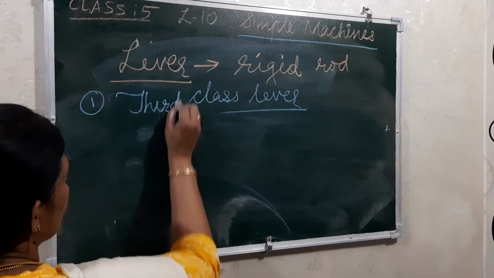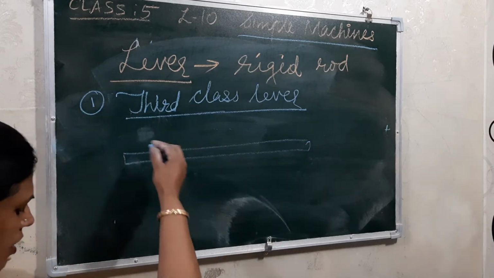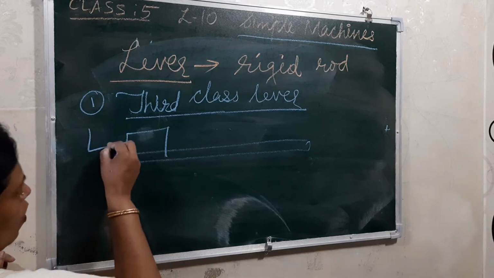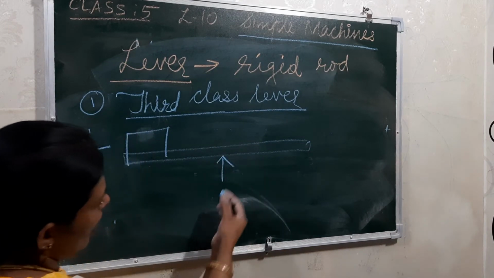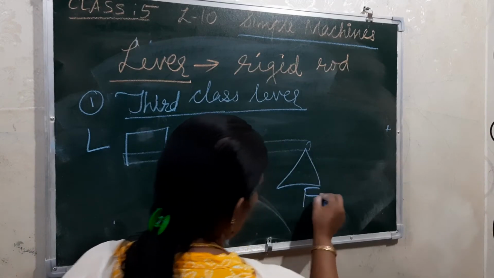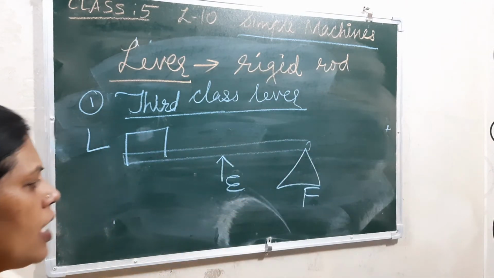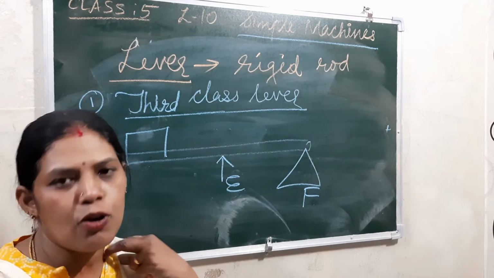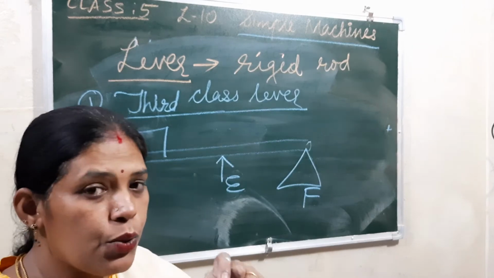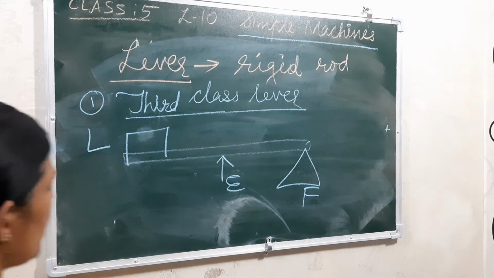In the third class lever, the same way again. And here we are keeping the load here, and here we are applying the force, so it is the effort, and here is the fulcrum. Okay, here is the fulcrum. This is the point where it joins. Now see, for this I can give the best example that you people are also using, right, while covering the copies and after doing the worksheets, attaching the papers. So we are using the stapler. Okay, so stapler is a good example.